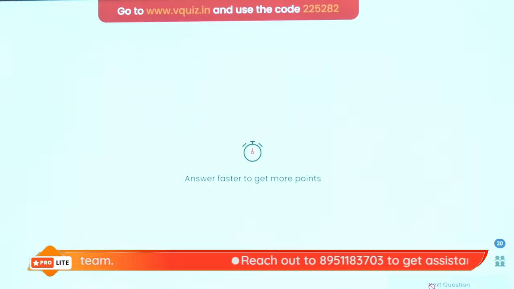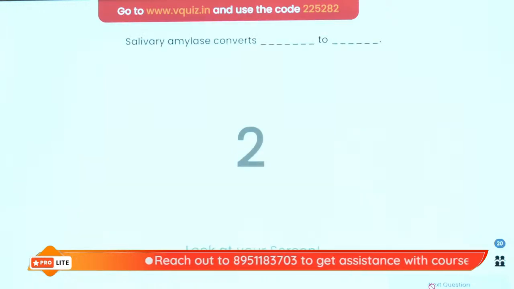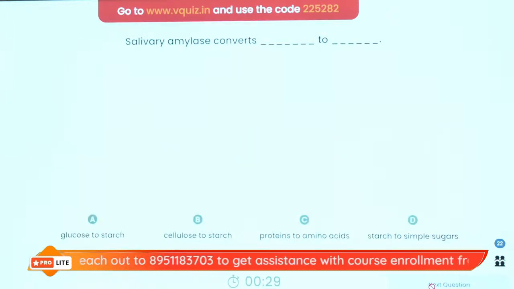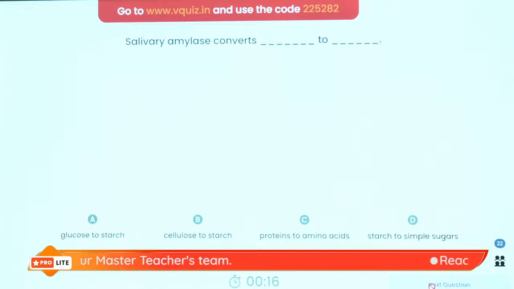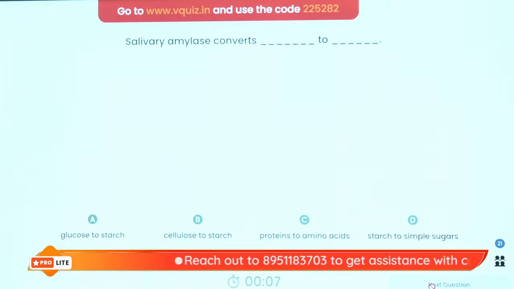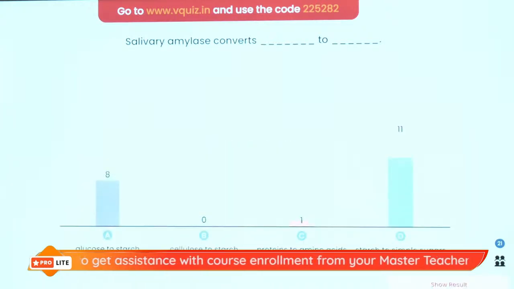Let us move on to the fantastic 4 question on your screen. Salivary amylase converts dash to dash, I told you in the class. What will salivary amylase do? Salivary amylase will convert glucose to starch, cellulose to starch, proteins to amino acid, or starch to simple sugar. Now, salivary amylase is secreted by the salivary glands. We have 3 pairs of salivary glands: submandibular, sublingual, and parotid. There are 3 pairs of salivary glands in our mouth. They secrete the saliva. Saliva has the enzyme called salivary amylase, and this salivary amylase helps to convert starch to simple sugar.